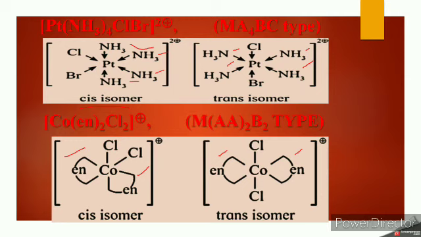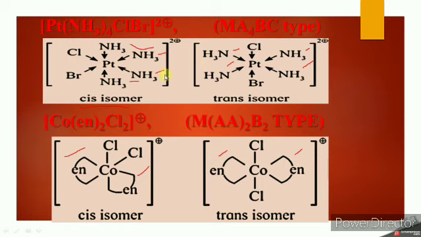The next example is [Pt(NH3)4ClBr]2+ ion. So name is tetraamine bromo chloro platinum 4 ion. Okay, so here 4 NH3, so A4, one chloro and one Br, so BC.